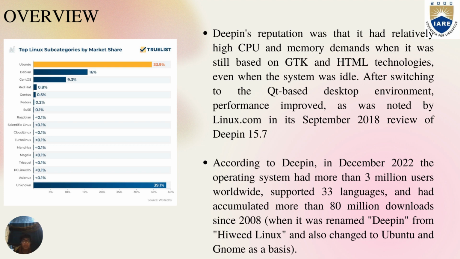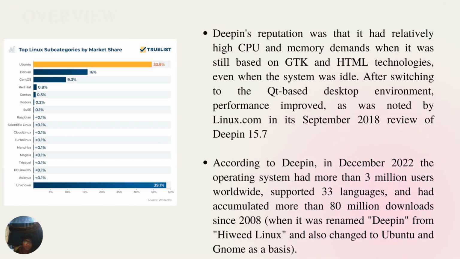According to Deepin, in December 2022, the operating system had more than 3 million users worldwide, supported 33 languages, and had accumulated more than 80 million downloads since 2008, which is actually good. And its name was changed from Hyweed to Deepin.